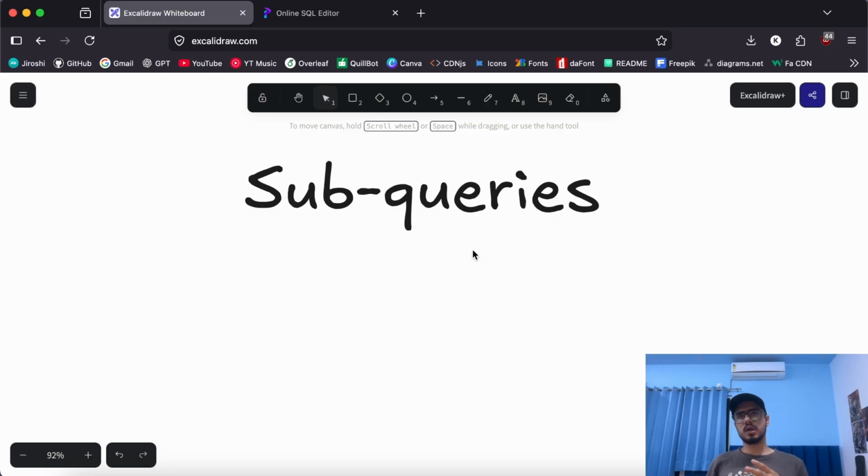So, if we want to take an example of why do we need subqueries in the first place, let's say we have a query where we are trying to fetch all the users with a salary greater than 50,000. We can write a simple query for that with a hard-coded 50,000 value. That works. But what if we want to figure out a salary which is above average? We want to find out all the employees with an above average salary, right?